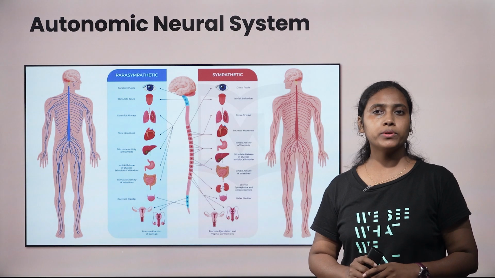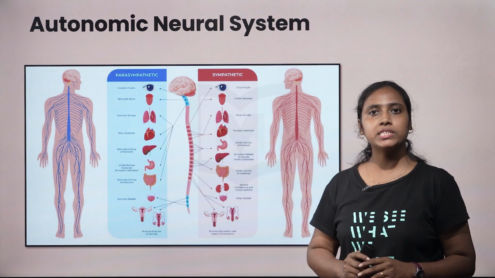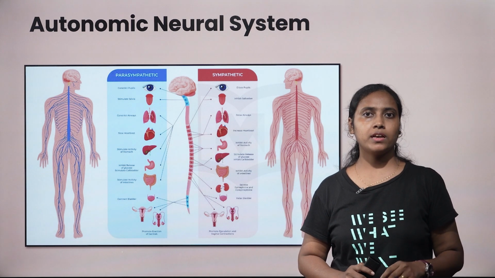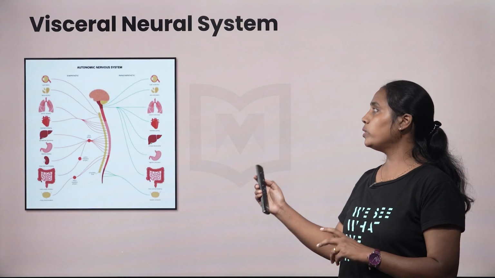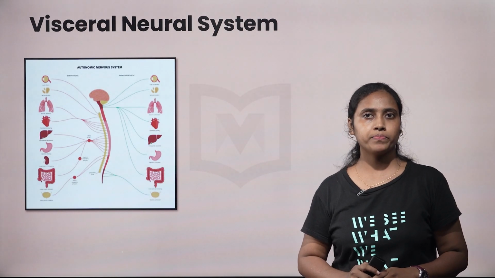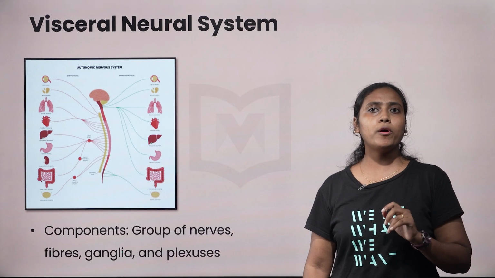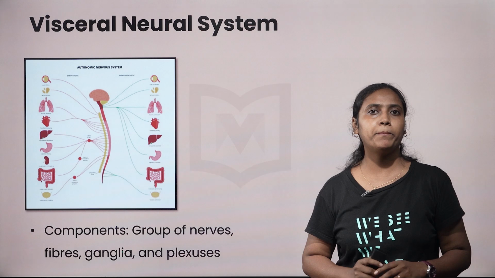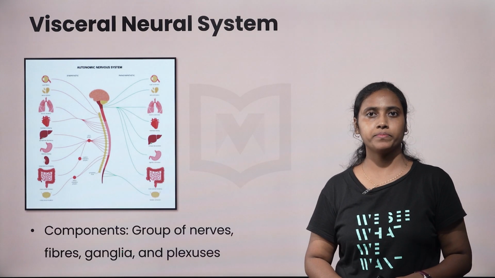This autonomic neural system can be further classified as sympathetic neural system and parasympathetic neural system. Another part of the peripheral nervous system is the visceral neural system. Let us check its components now. A group of nerve fibers, ganglia and plexus play an important role in the visceral nervous system.